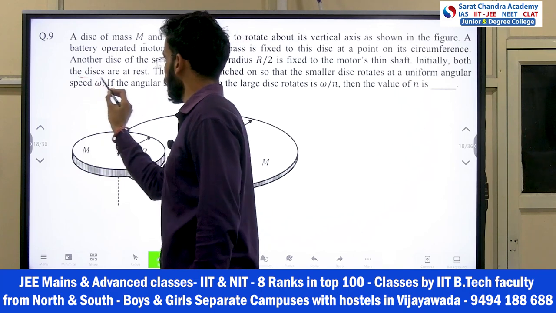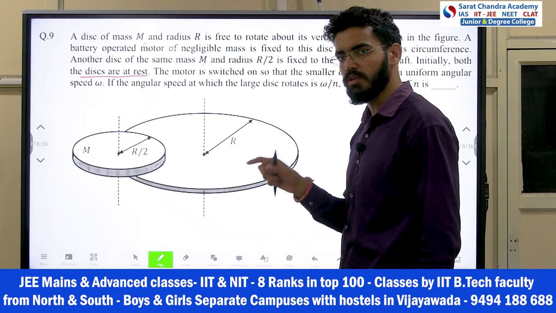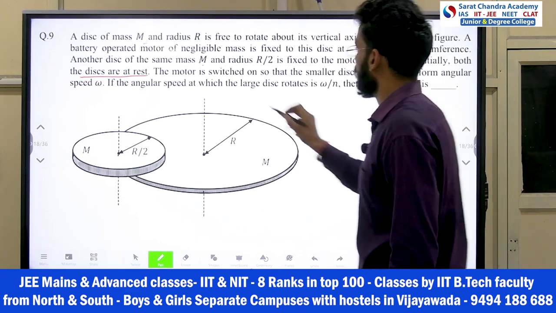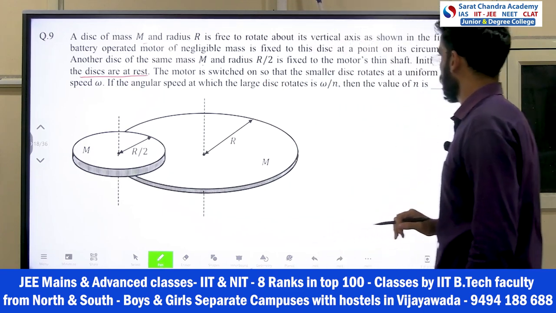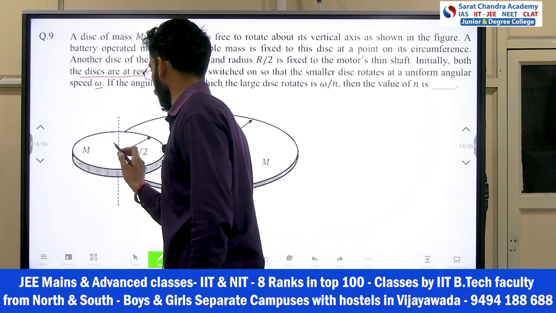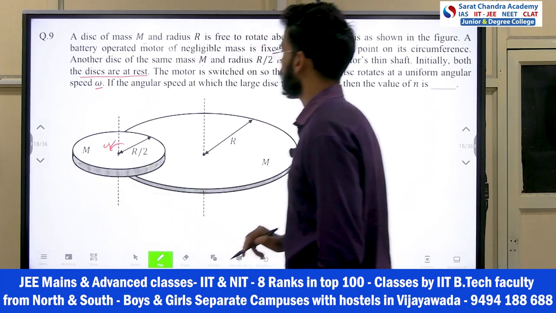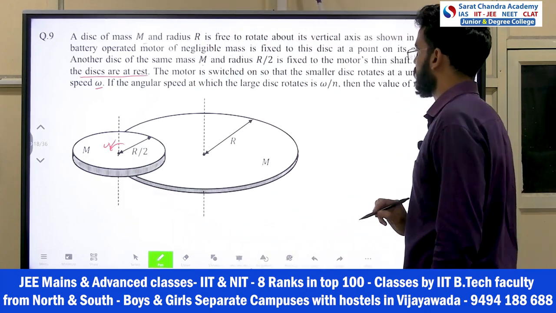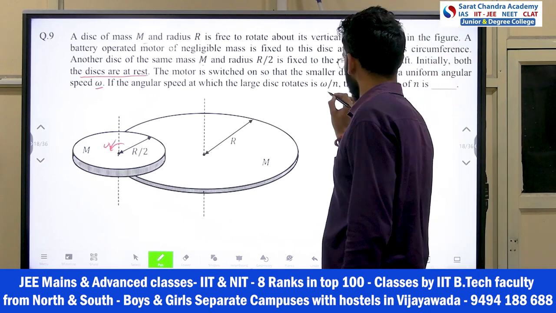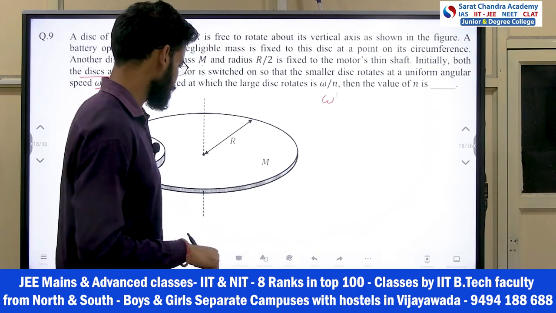This point you have to remember: you have to pick the information from the question first, then only you will be able to solve. This is the way to read a question, also very important. The motor is switched on so that the smaller disk rotates at a uniform angular speed omega. If the angular speed at which the larger disk rotates is omega by n, then the value of n is? Let's say this is omega dash, and you have to find omega dash in terms of omega. That's it.